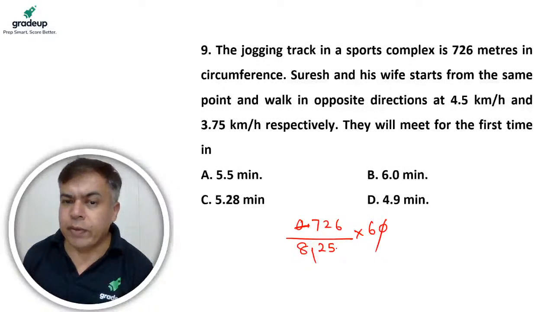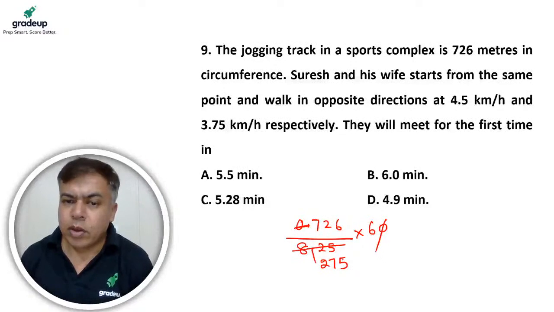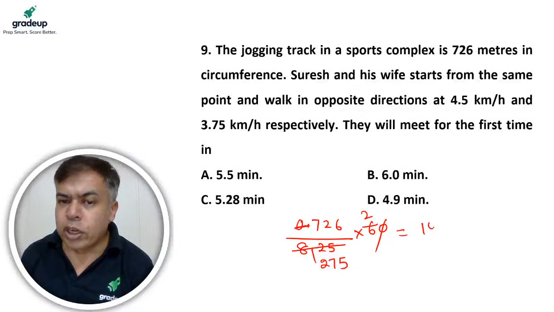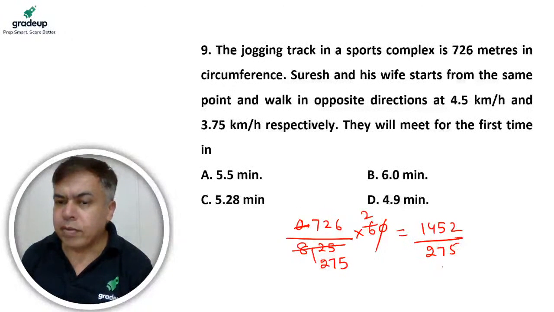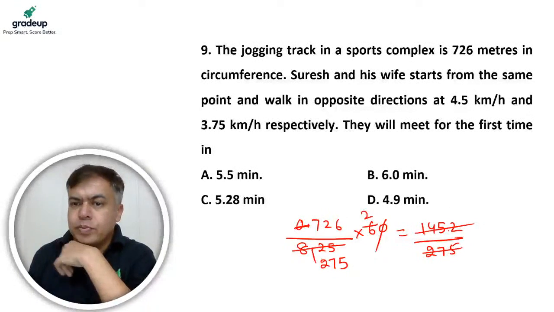Now 8 to 10, 5, 15. So 3 I can cancel. So this will be 3 into 27.5. Okay, 5 to 7, 7. Now it cannot cancel. So it will be 1452 divided by 275. So 27.5 into 2 is 55.